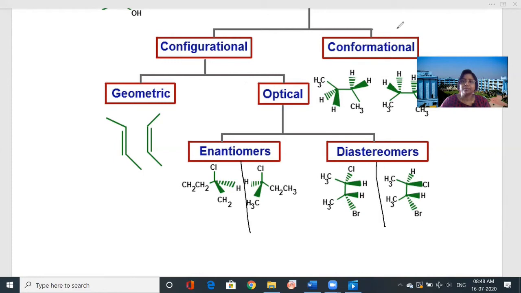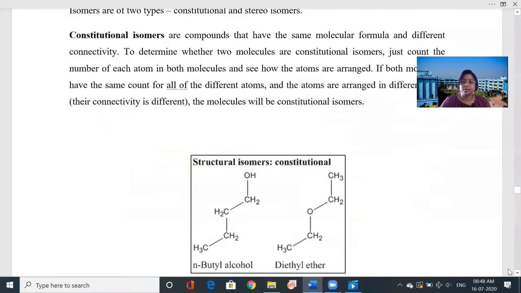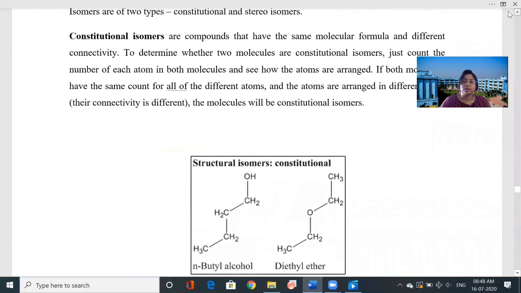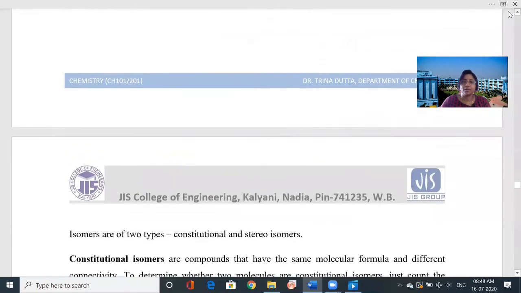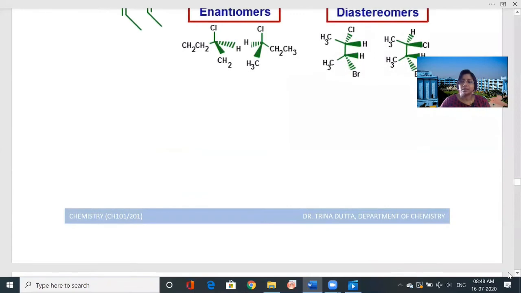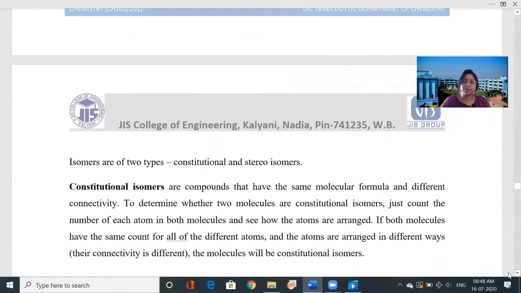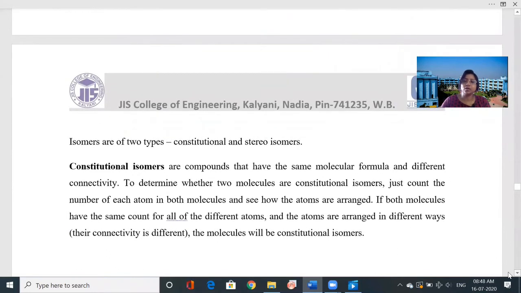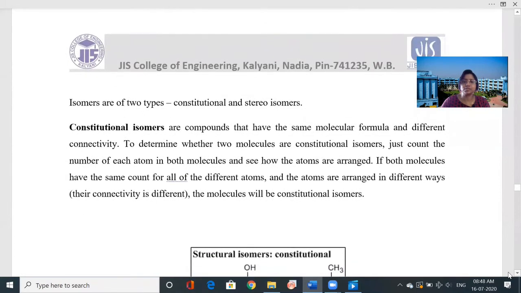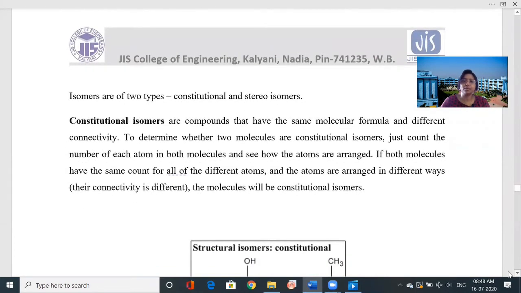So now let's see more elaborately the definition of different isomers. So you have the constitutional isomers, or you can say the structural isomers, and stereoisomers. There the compounds have the same molecular formula but different connectivity. This is the structural isomers.